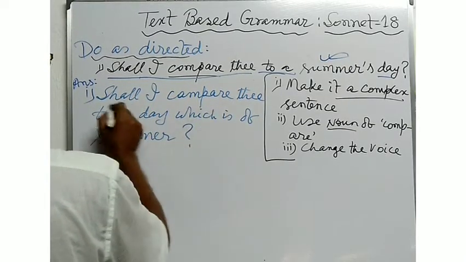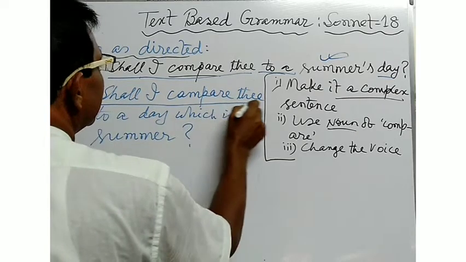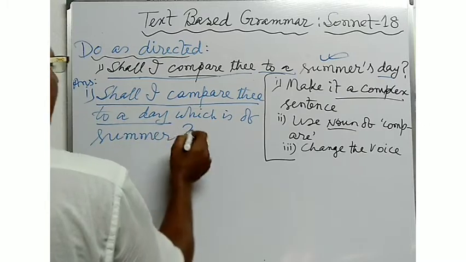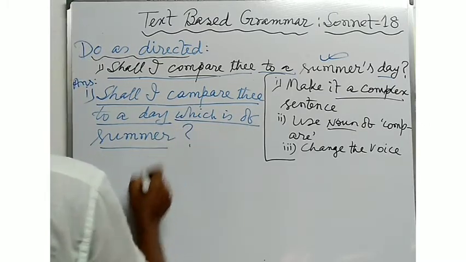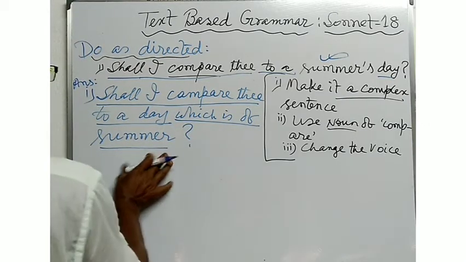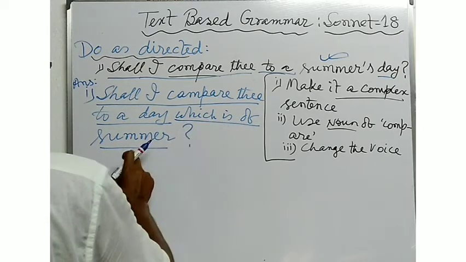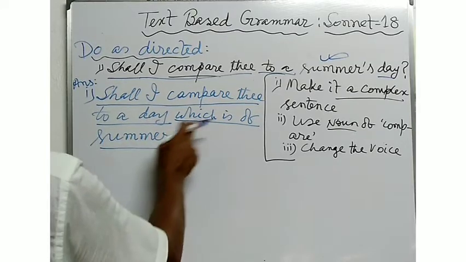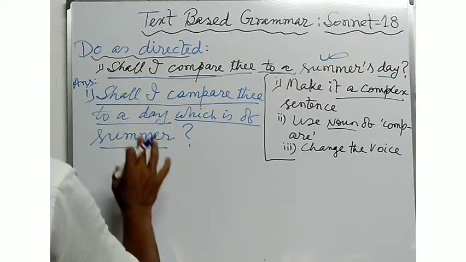Shall I compare thee to a day? Here this is the principal clause. Which is of summer is used here as the subordinate clause. As there is one principal clause with the subordinate clause, here it is called a complex sentence.